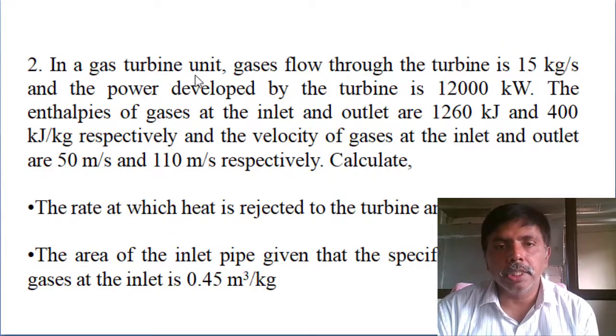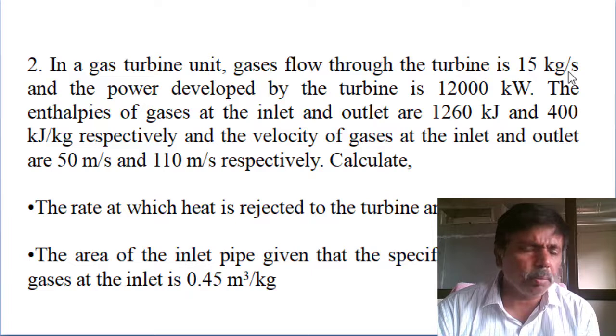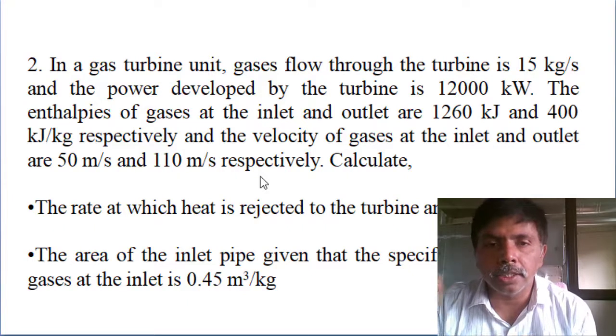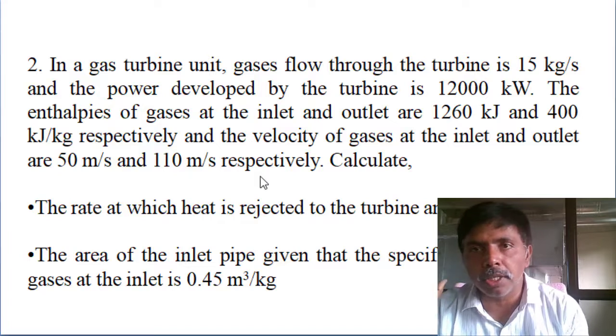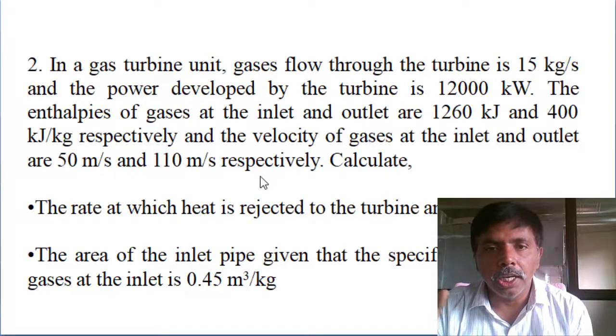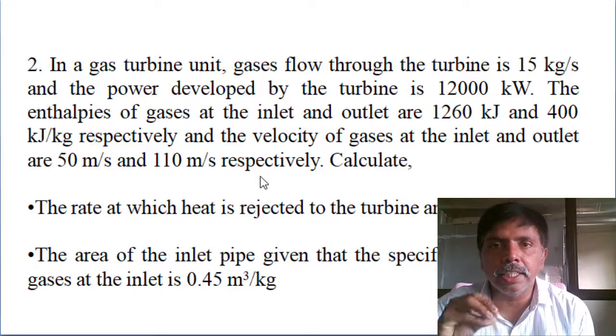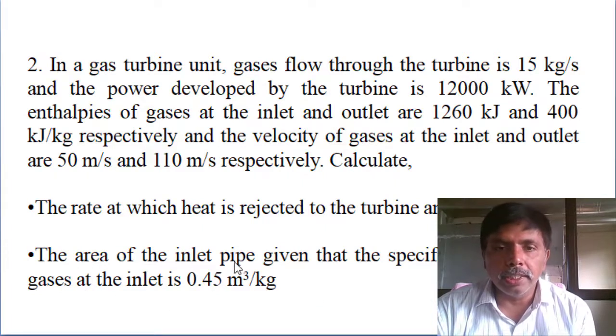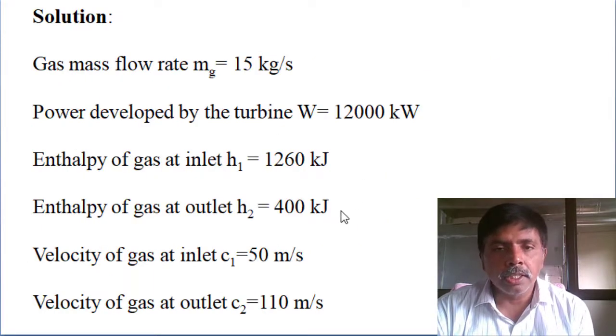One more problem. In a gas turbine unit, gas flows through the turbine. Same method: mass flow rate and work done by the system are given, and enthalpy and velocity at inlet and outlet are provided. Head difference is not provided, so it is a horizontal turbine with no head difference, and you can remove that term in the steady flow energy equation. Work done is given, and they asked for heat rejection and inlet pipe diameter. For that purpose they gave the specific volume of the fluid at the inlet pipe. This is the given data.